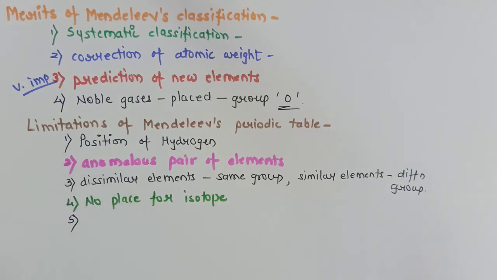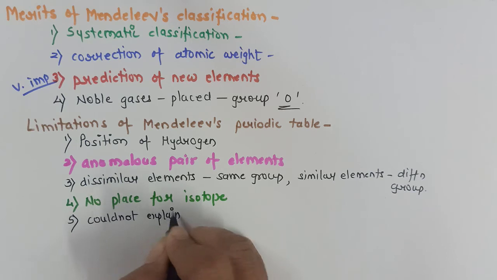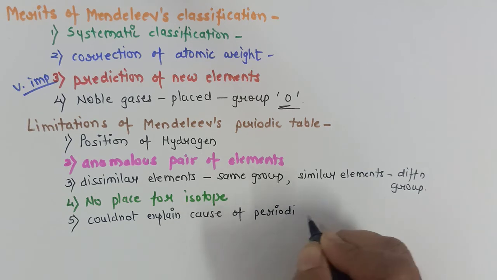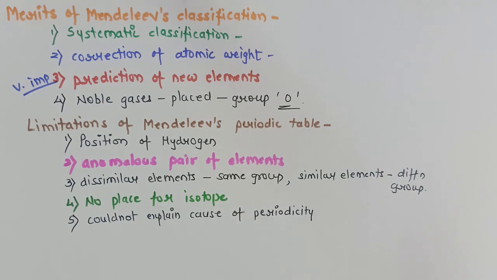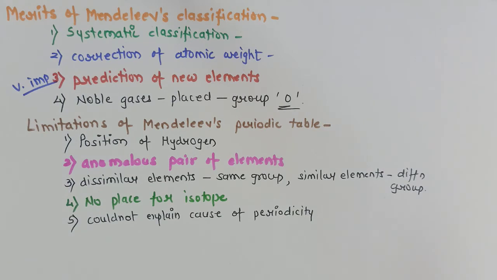And lastly, although he explained periodicity, he could not explain the cause of periodicity. That means, what is the reason behind the repetition in properties? Why do the elements show this type of behavior? This reason Mendeleev was not able to give. And therefore, although Mendeleev's periodic table was a very strong classification, ultimately it also failed. And again, scientists were at the same point, requiring a new periodic table.